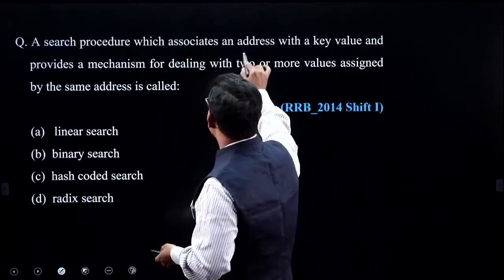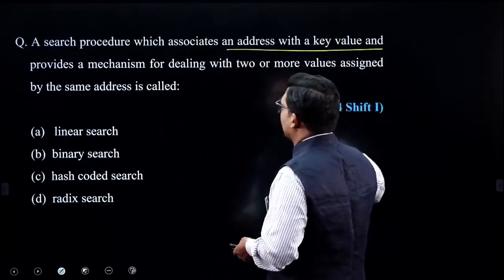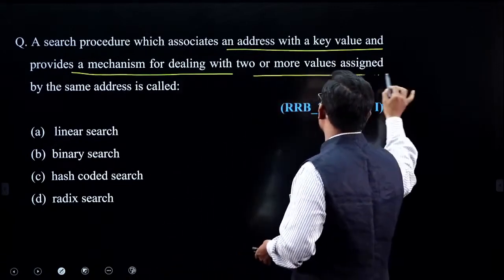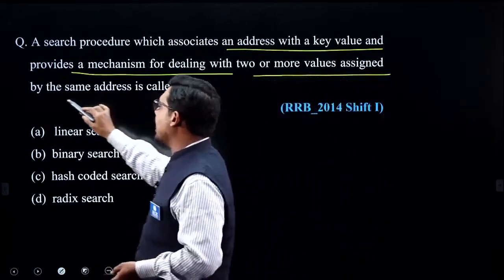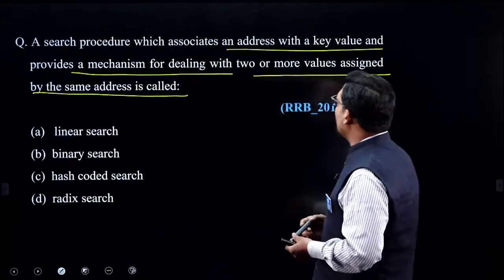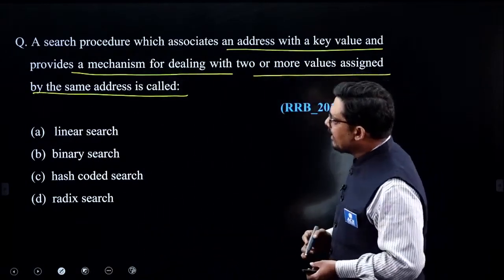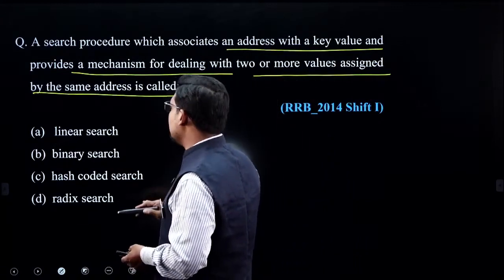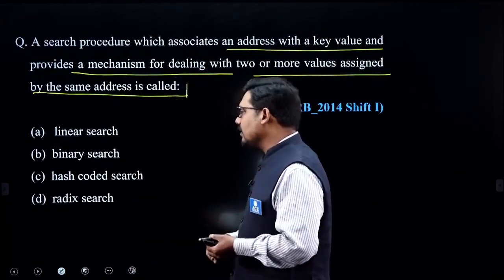A search procedure which associates an address with a key value provides a mechanism for dealing with two or more values assigned to the same address, is called. So here two or more values are assigned to the same address. In any of these searches, we never do this.